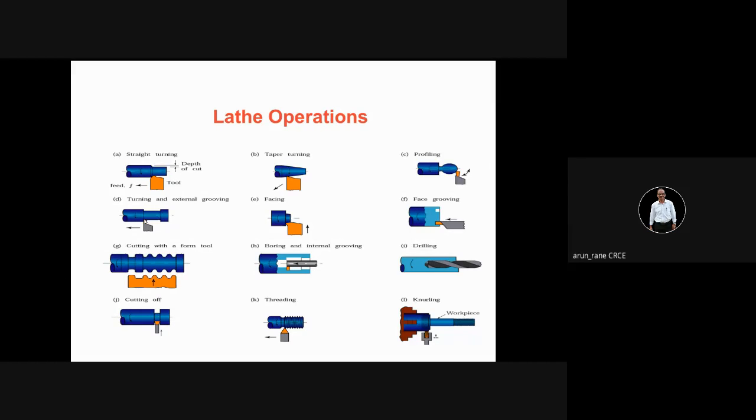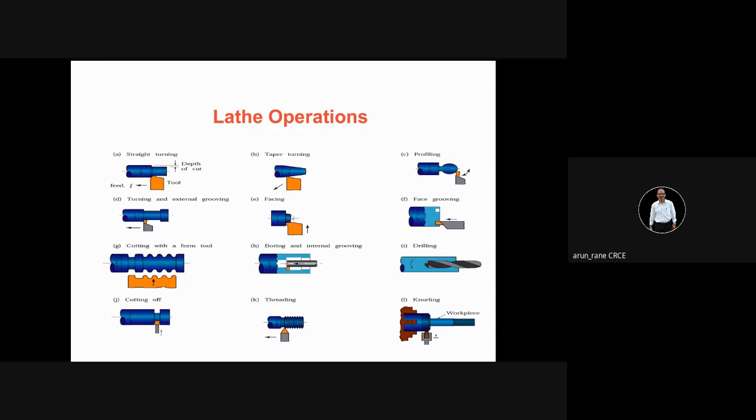This is your recessing. This is a recess. The difference between recess and groove is that a recess is wide and a groove is not as wide as a recess. Suppose a recess can be 20 mm, whereas grooves are generally up to 5 mm, not more than 5 mm.